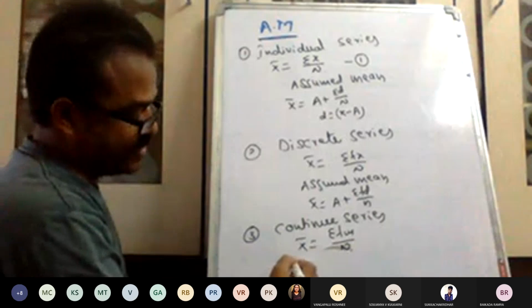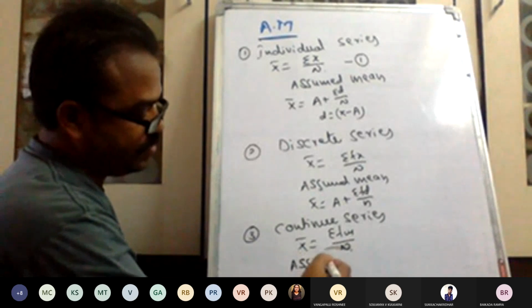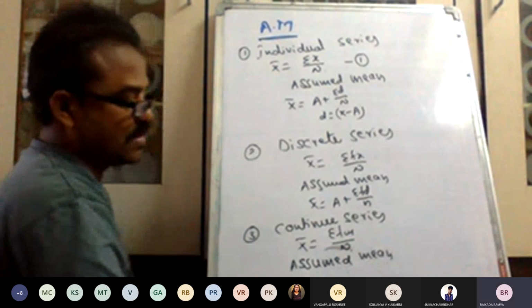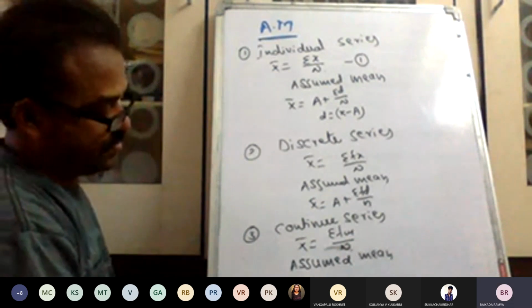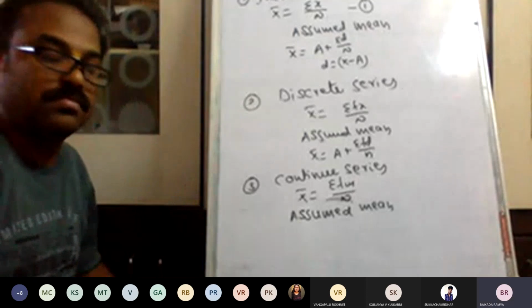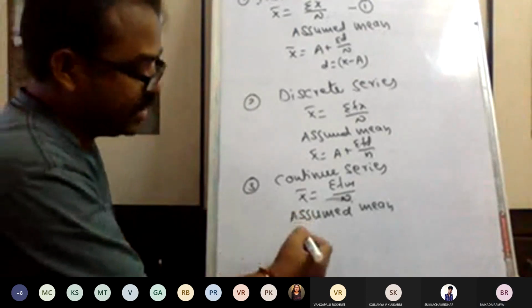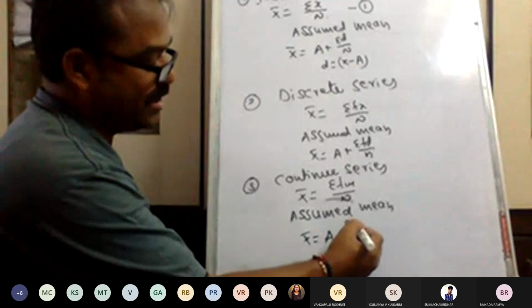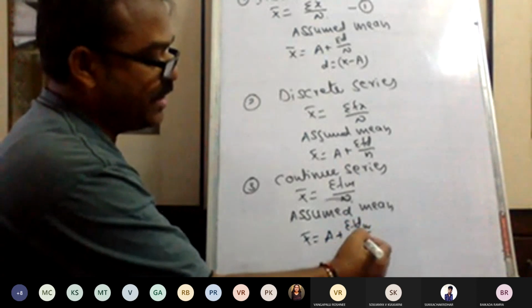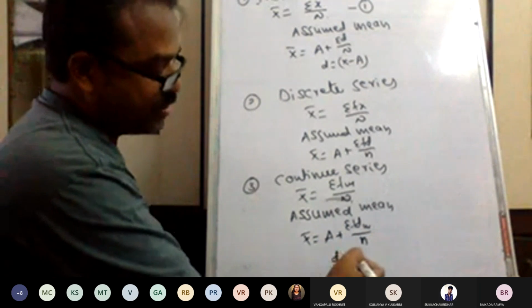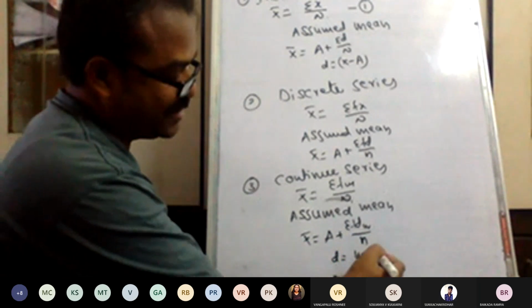In case of the assumed mean, the continuous series is not visible. Now, yes sir, it's visible. In case of the assumed mean, arithmetic mean is equal to a plus sigma fdm divided by n, where d is equal to m minus a.